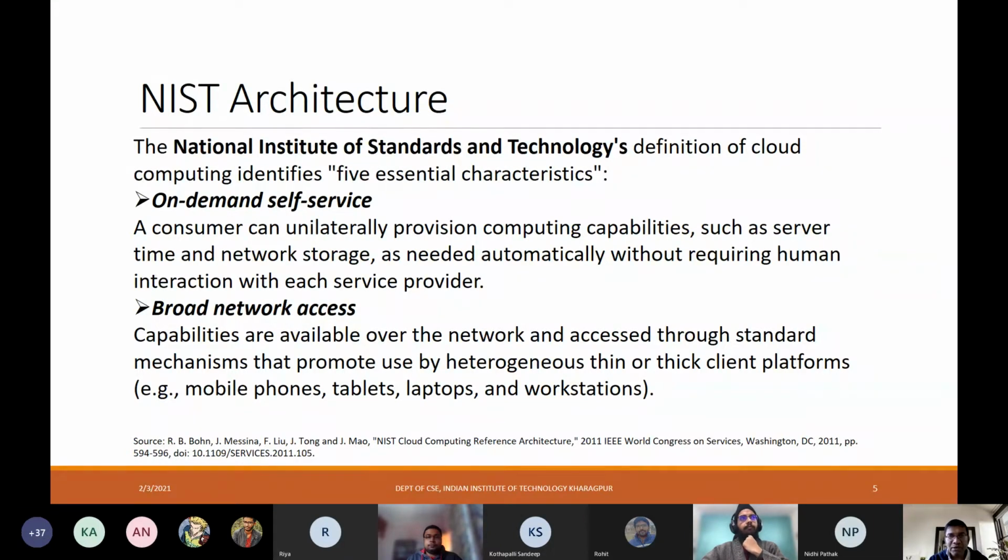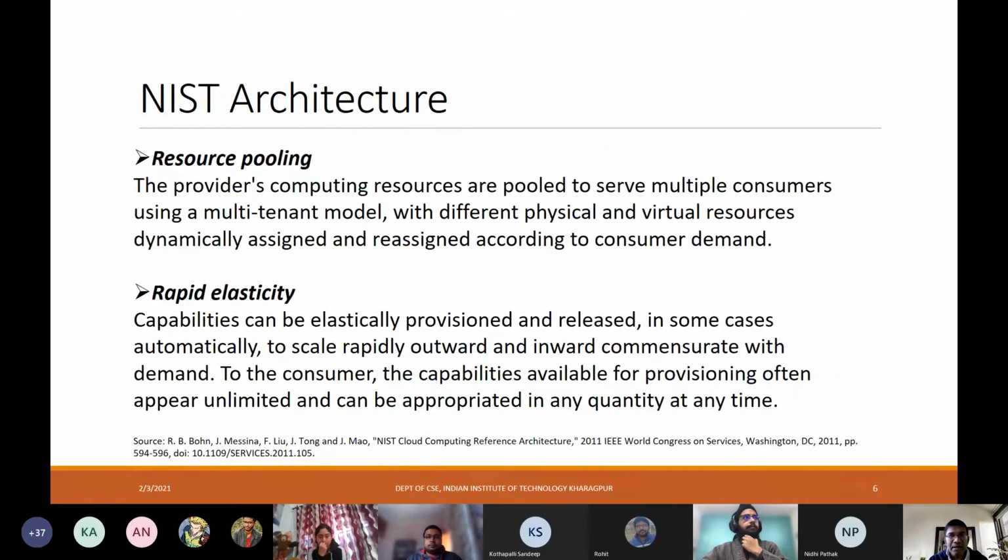Resource pooling is one of the core features that makes cloud computing very interesting and useful. Basically, there is a multi-tenant model, right? There are multiple tenants, and there is a pool of resources. Through this multi-tenancy, this pool of resources is used to serve multiple consumers.